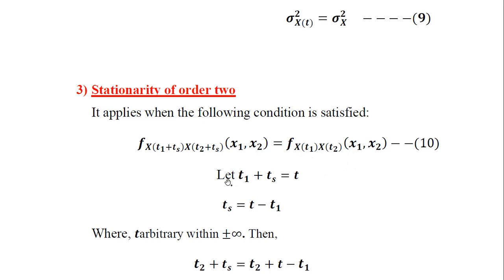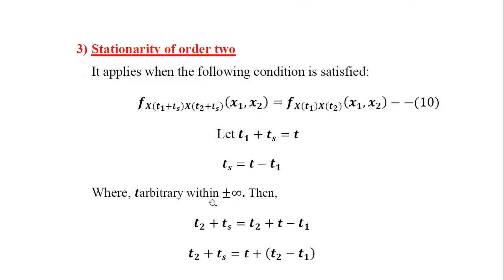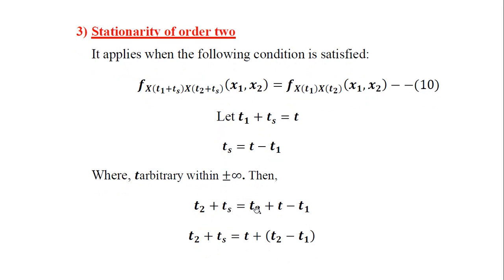So we'll go for this. Let t1 plus ts be equal to some time instant, denoted as t here. Then ts can be equal to t minus t1. When the arbitrary t value lies within plus or minus infinity, what happens to the above equations? For t2 plus ts, we can substitute for ts here. We know from the above equation that ts is equal to t minus t1. So the second equation becomes t2 plus ts is equal to t2 plus t minus t1.